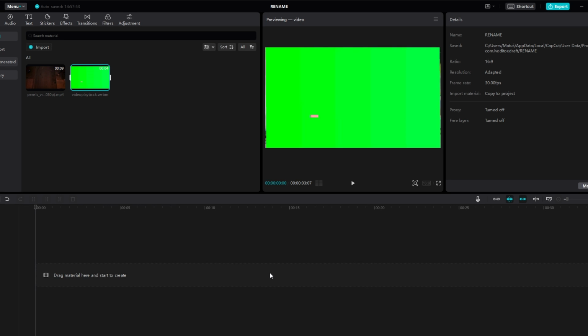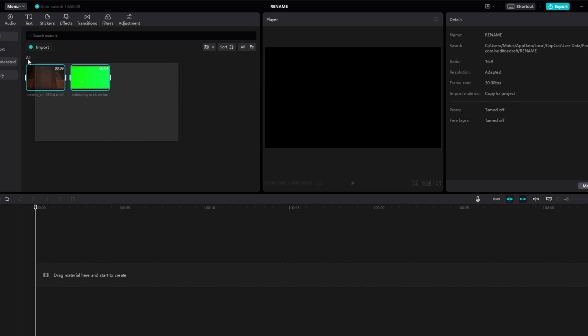Hello guys, in today's video I will show you how to create rewind effect in CapCut. Open CapCut and start new project. Click on the import button and select video footage to which you want to add a rewind effect.